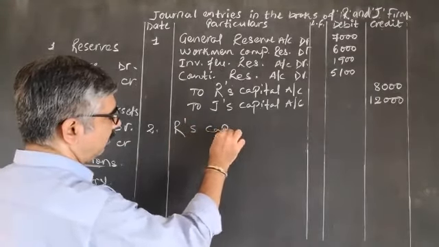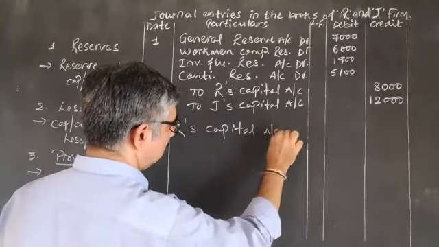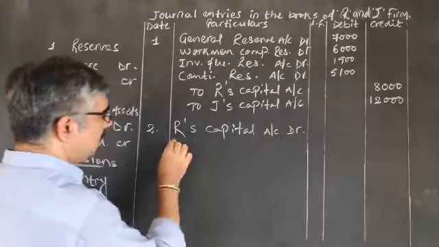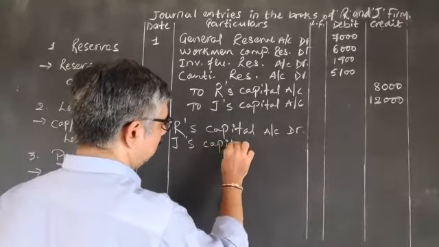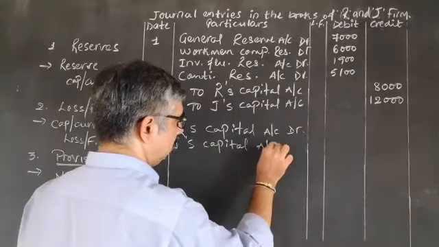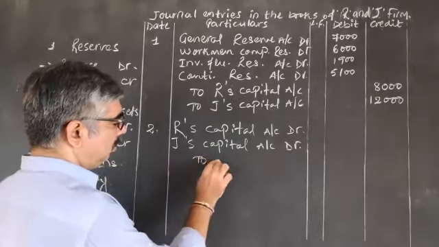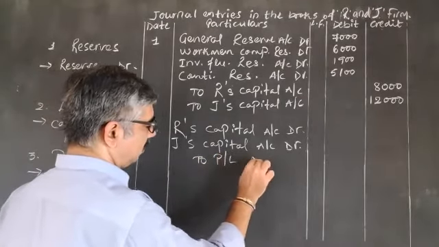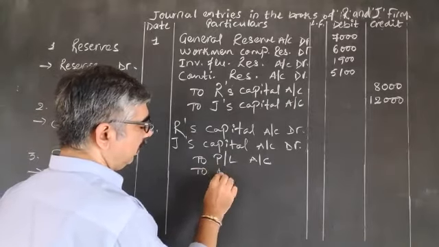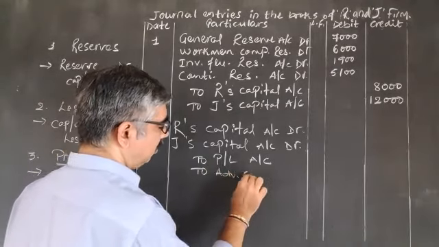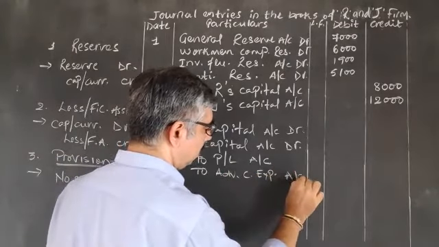R's capital account debited, J's capital account debited, to profit and loss account and to advertisement campaign expenditure account.